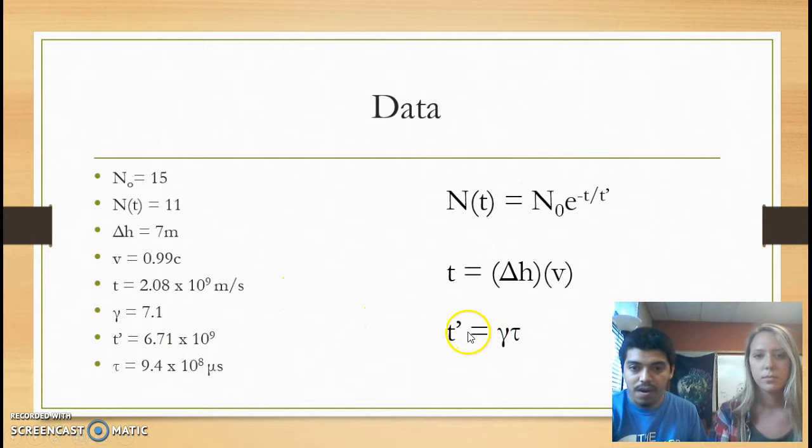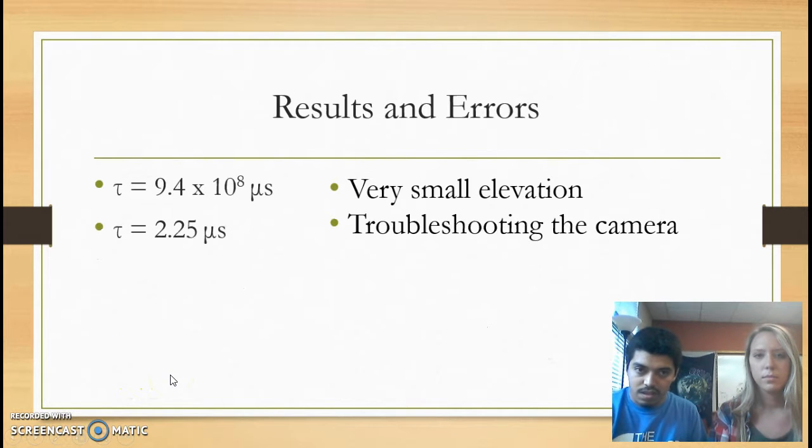Once we got t prime, we input it in this equation with gamma tau. We know that gamma is 7.1, and we just figured out t prime, so we put them in and solve for tau, and this is what we got. So tau is the half-life of a muon. In our experiment, we got this, but the actual lifetime of a muon is 2.25. So as you can tell, we were way off.